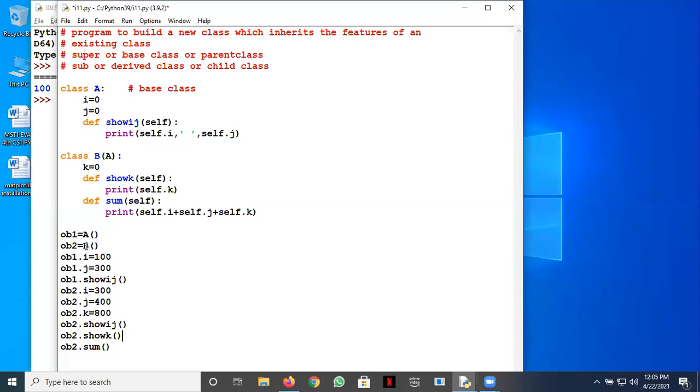OB2 is an object of B class and we have a sum method in B class, so what's the problem there?